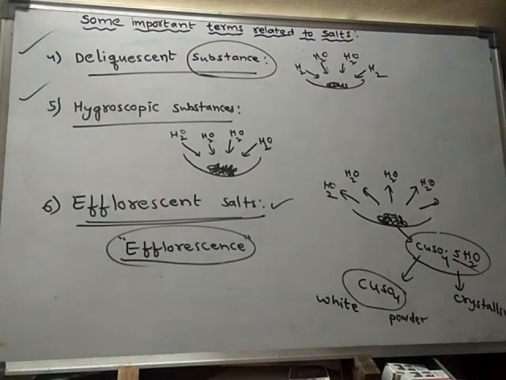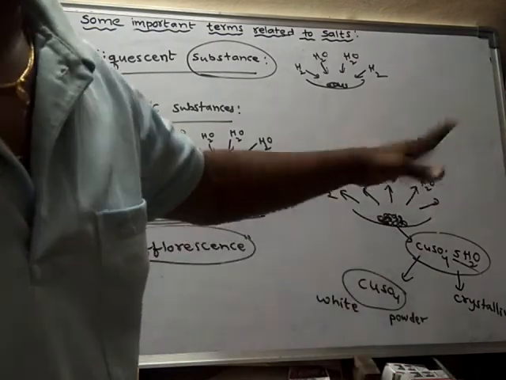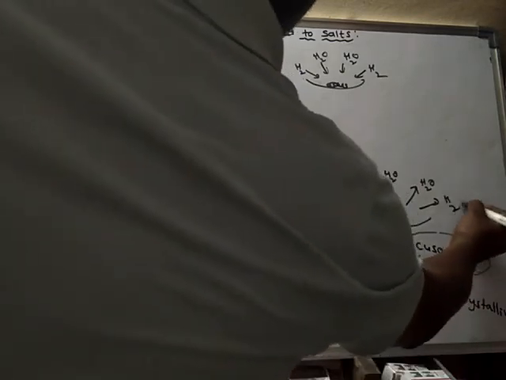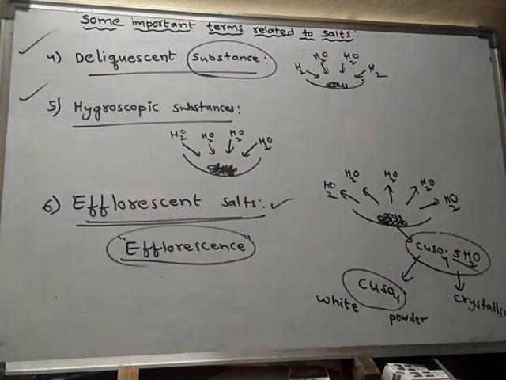What is the meaning of showing the phenomenon of efflorescence? That means simply they lose water molecules. They lose water of crystallization into the atmosphere, into the air. They may completely lose all the water molecules attached to the salt, or else they may lose a few water molecules. In this way, the efflorescent salts behave.